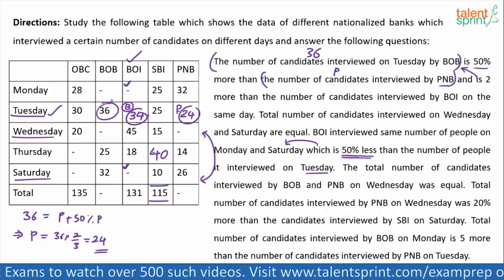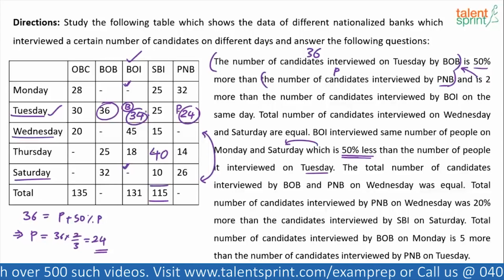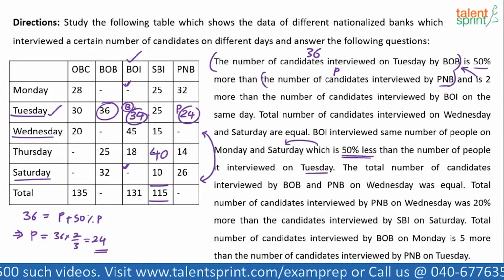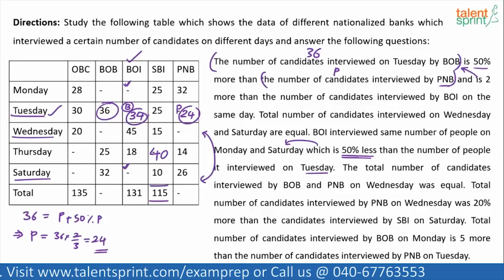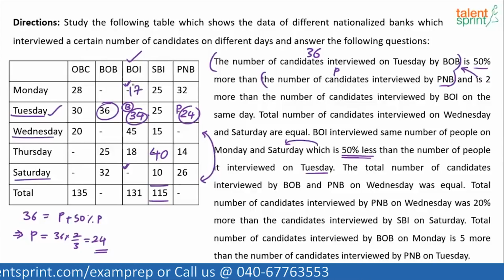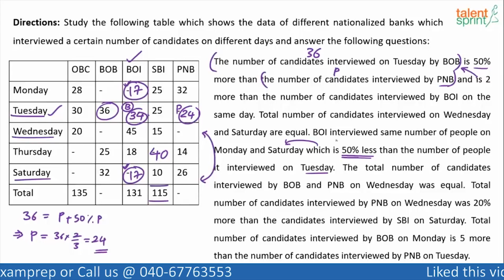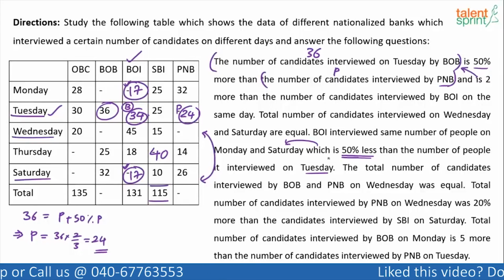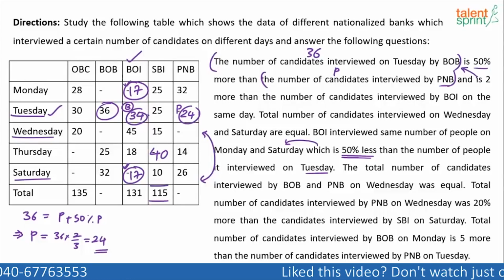Now, it also says that number of people interviewed by BOI on Monday and Saturday is equal, and it is 50% less than this. See, 50% less than 34 is how much? 17. 50% less than any value is half of that value. So, half of 34 is 17. So, this is 17. If this is 17, this also would be 17. Done. Yes or no? BOI interviewed same number of people on Monday and Saturday, which is 50% less than the number of people it interviewed on Tuesday. So, 50% of 34 is 17. This is 17. This is also 17.